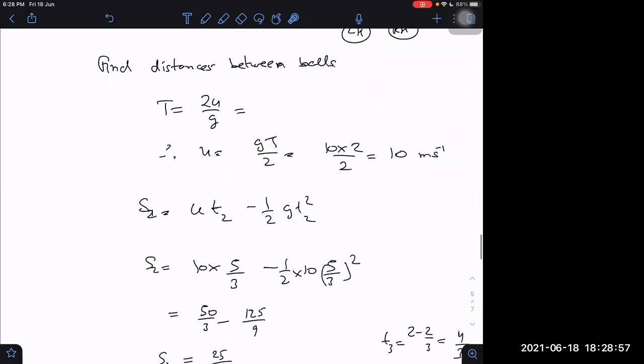These simple equations, s is equal to ut plus half at square. What is the best way to do it always? Just keep finding the times for which the ball remains in air. That is always the best way to do it.